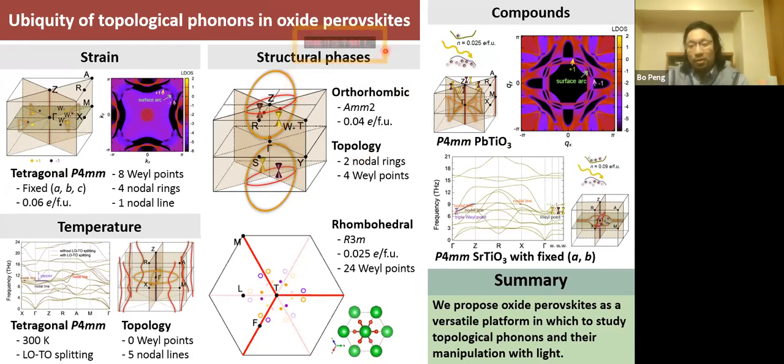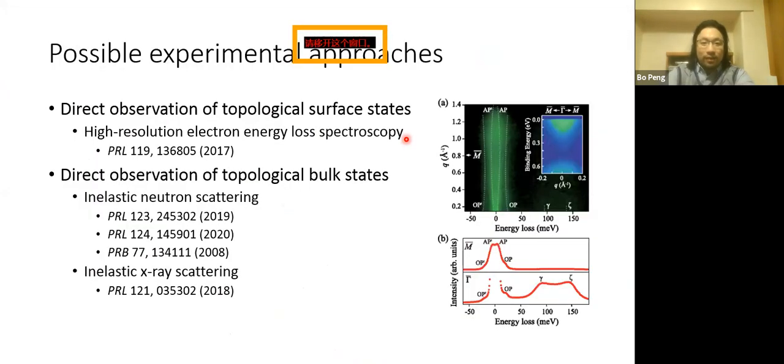So we propose oxide perovskites as a really perfect platform to study these topological features and their manipulation with light. And possibly our predictions can be verified by experimentalists. For example, there's direct observation of topological surface states using high resolution EELS, or we can directly observe these topological bulk states using inelastic neutron scattering or inelastic X-ray scattering.